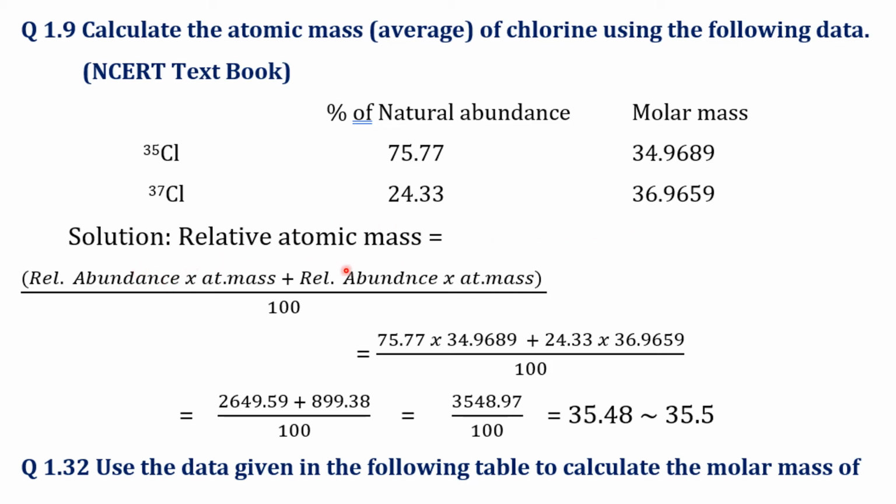Therefore, relative atomic mass is given as the relative abundance of the first isotope into its atomic mass plus the relative abundance of the second isotope into its atomic mass, and the calculations are shown here: 75.77 into 34.9689 plus 24.23 into 36.9659 by 100. So after calculation, we get the relative atomic mass of chlorine as 35.48, and it is rounded to the nearest digit, that is 35.5.